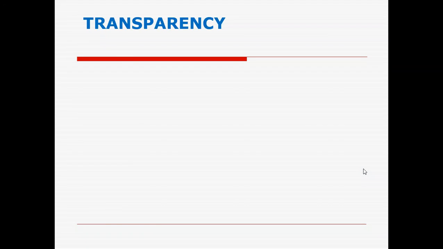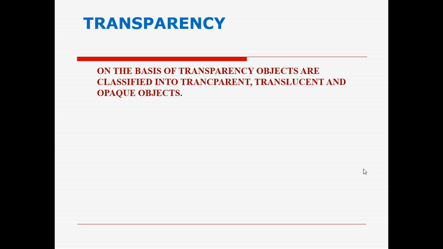Very good. So next is transparency. Transparency is the next property of material. So what is the next property of material? Transparency. Yes. So what is this transparency? Here you can see. On the basis of transparency, objects are classified into transparent, translucent, and opaque objects.